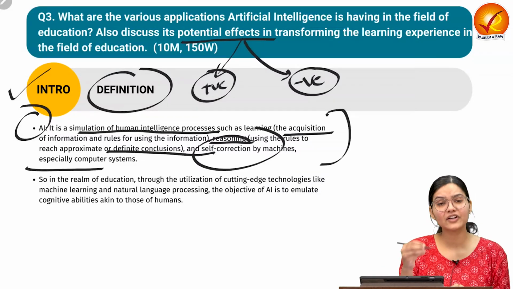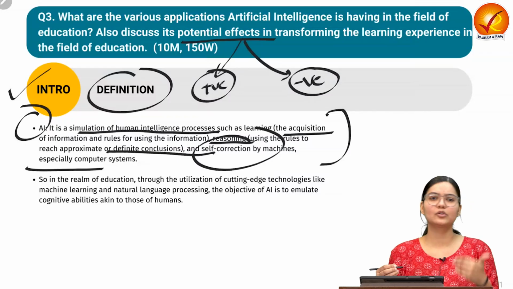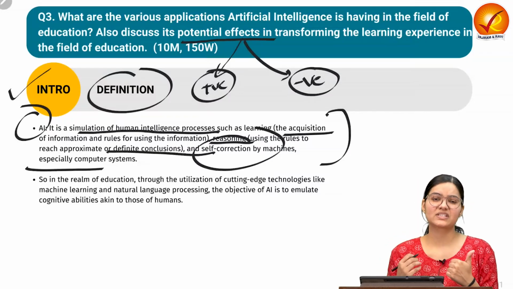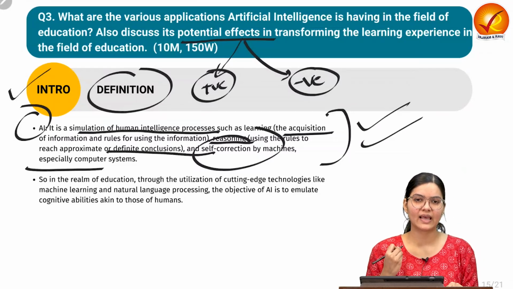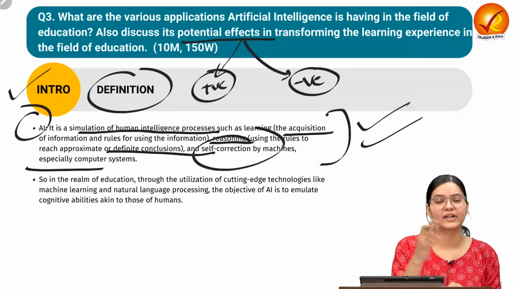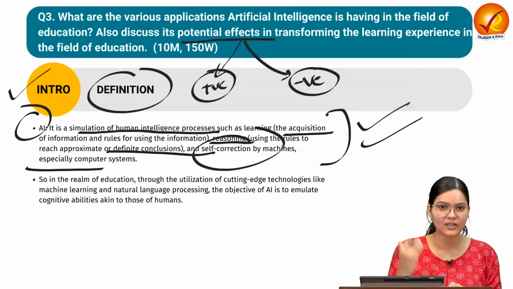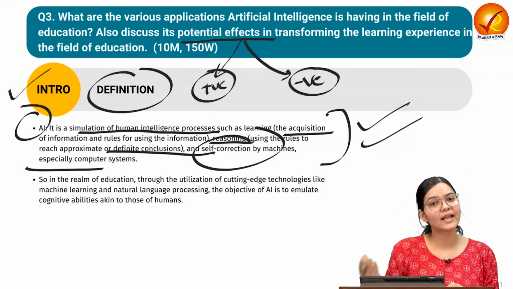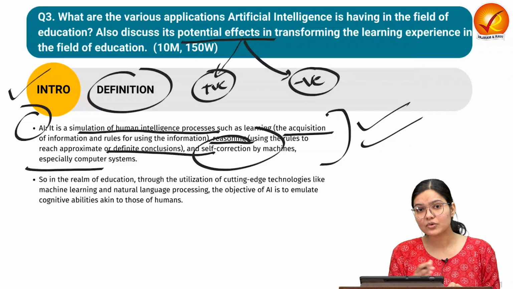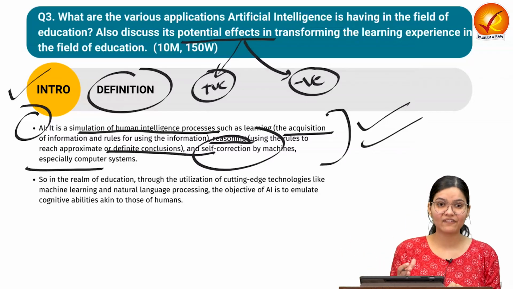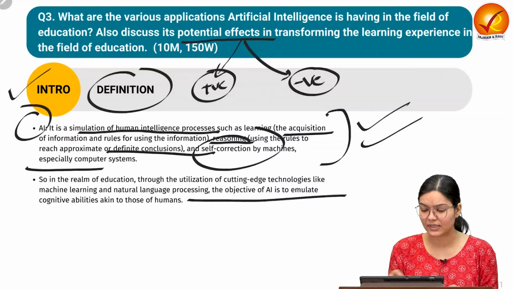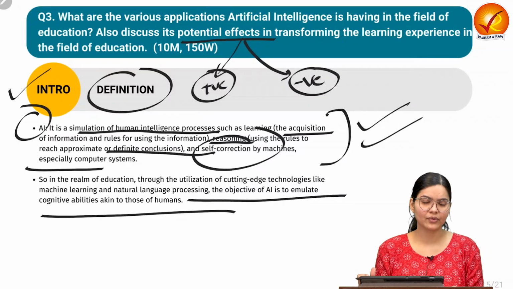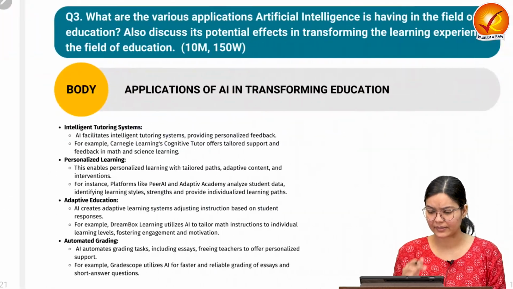So this is human intelligence which is now being provided to the machine also, specifically computers and different systems, and that is known as artificial intelligence, the human-like intelligence provided to the machine so that they can take the information, process it, react to it and self-correct. And as we have discussed briefly, it is going to revolutionize the field of education, which we will be discussing in the body part. Okay, so that is the introduction, you can provide it.